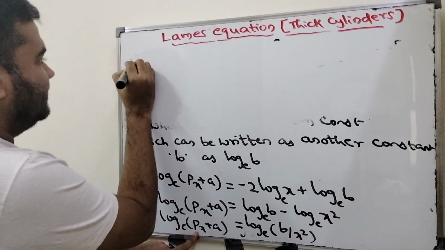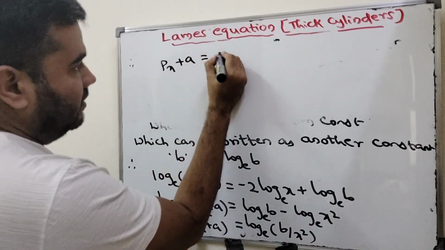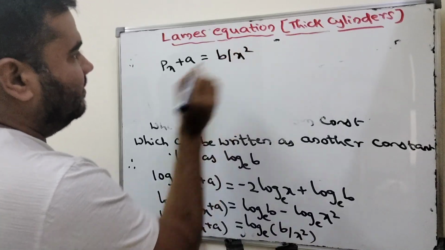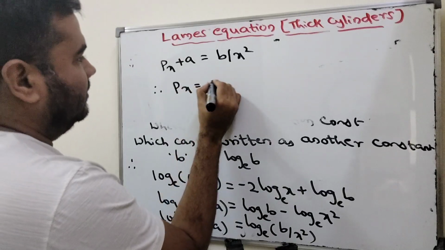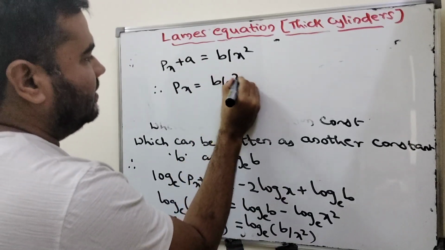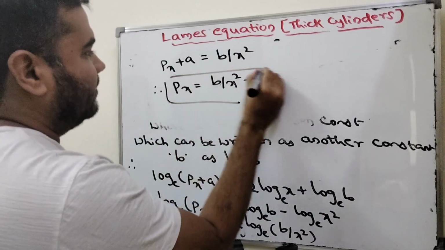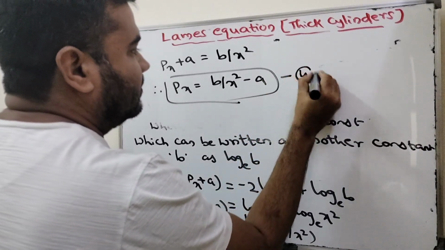After simplification, p_x plus a equal to b by x square. Therefore, p_x equals b by x square minus a. This is one equation of the Lamé equation. Call this equation number 4.